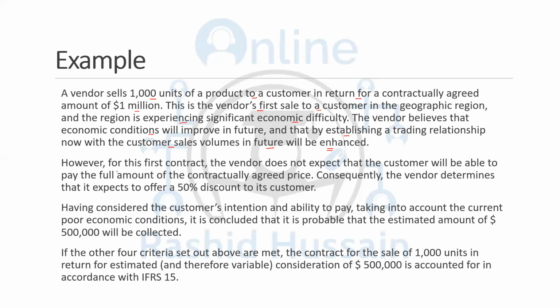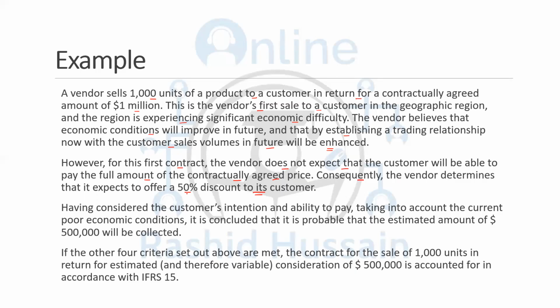that customer. However, for this first contract, the vendor does not expect that the customer will be able to pay the full amount of the contractually agreed price because they're having these financial issues, economic difficulties. Consequently, the vendor determines that it expects to offer a 50% discount to its customer. Now, at the inception of the contract, they believe that the customer won't be able to pay the full amount, and at the inception of the contract, they're offering them the 50% discount.